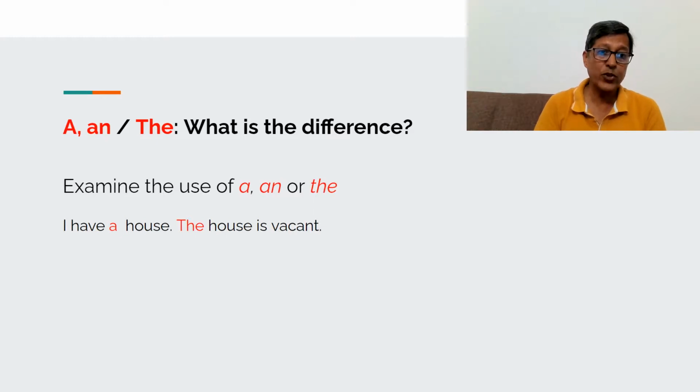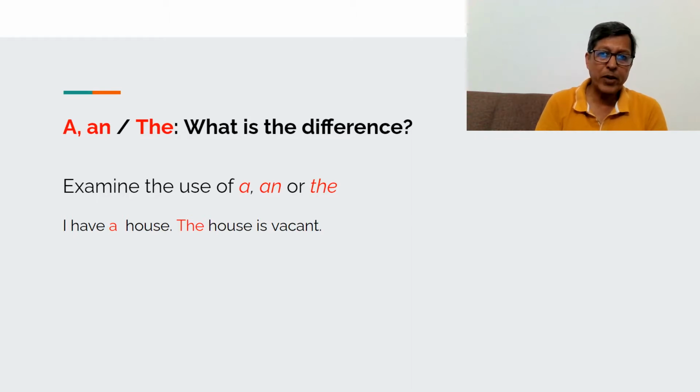I have a house. The house is vacant. So when I use that noun house the first time, I have introduced a house, and it is not definite. I have not specified which house, whether the house which I lived in some years back or now, or a large house, small house. I've just said I have a house.